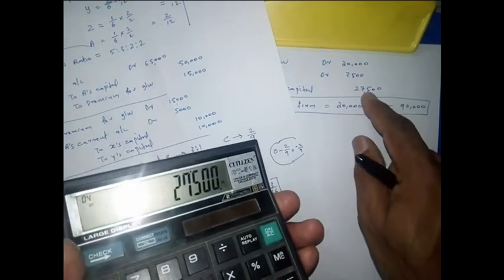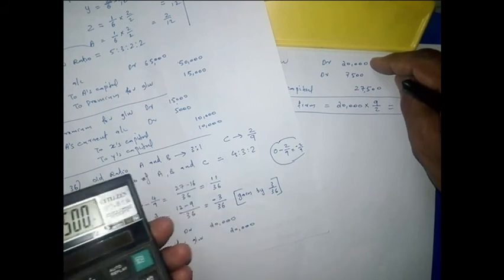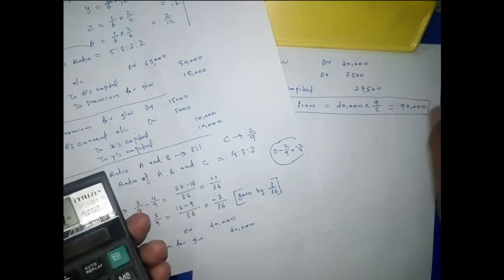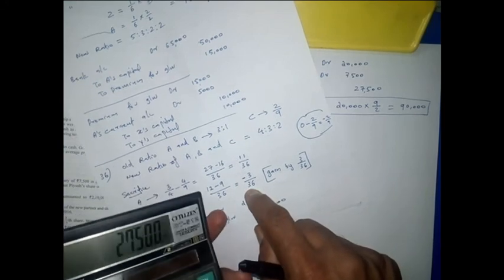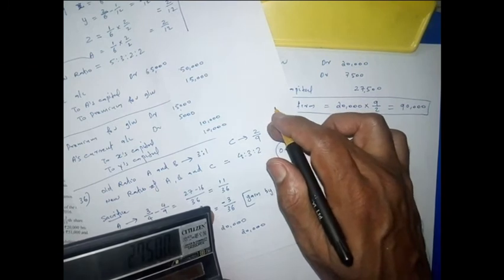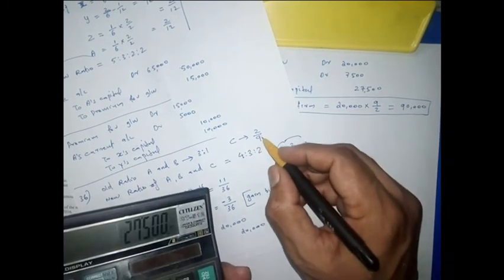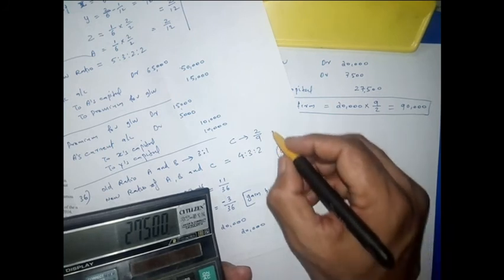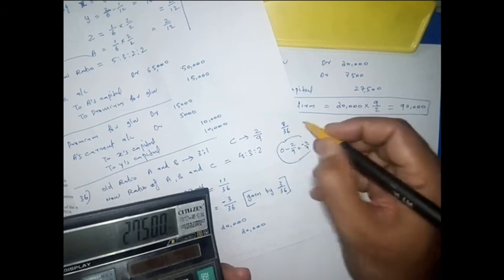C is bringing this much and B is compensating 3 by 36. Then the new partner's share is 2/9, which is equal to 8 by 36.